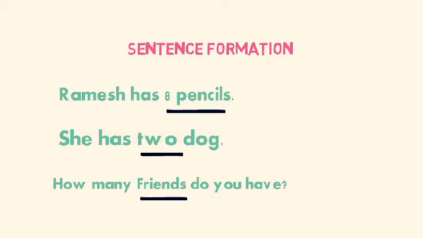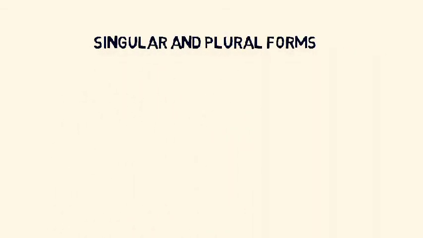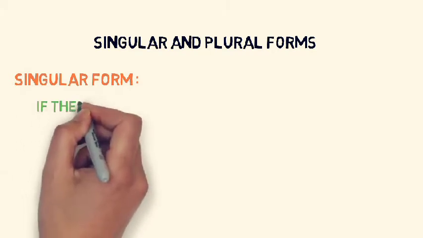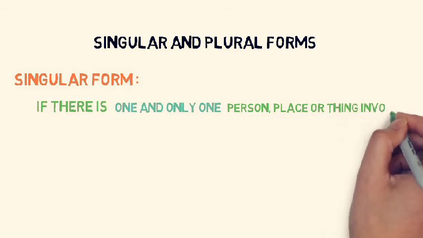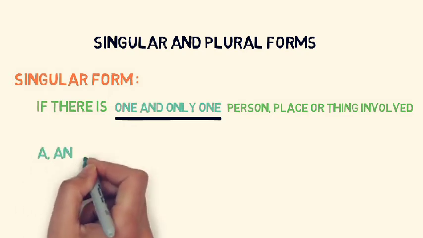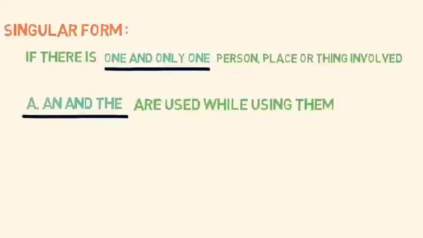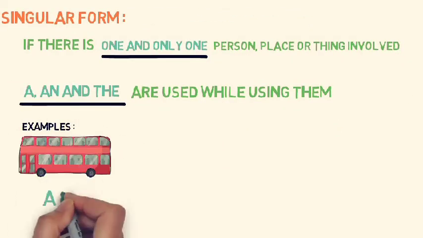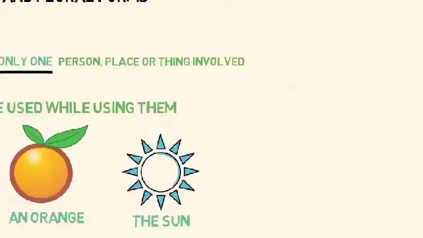Countable nouns are basically divided into 2 more categories, singular forms and plural forms. So what are singular forms? If there is one and only one person, place or thing involved, then we call them singular forms. A, an and the are used with them. Examples, a bus, an orange, the sun.